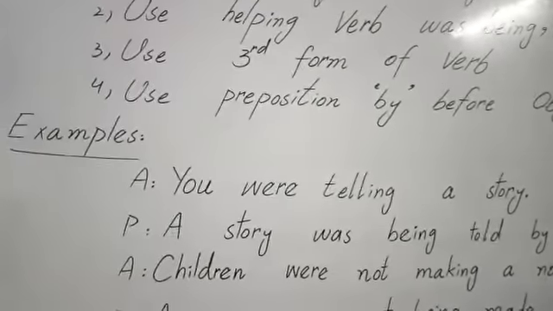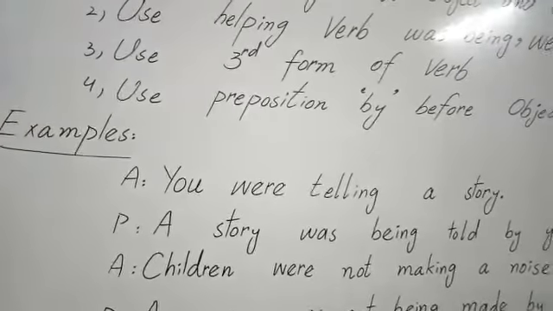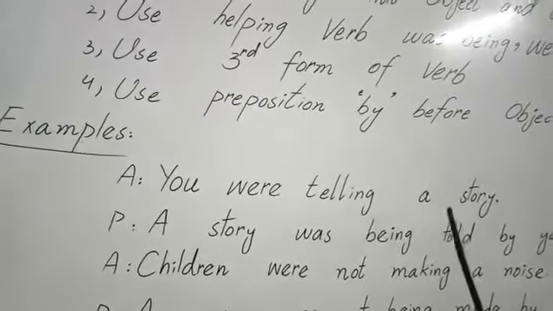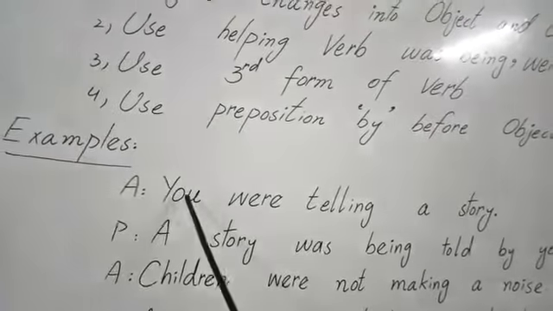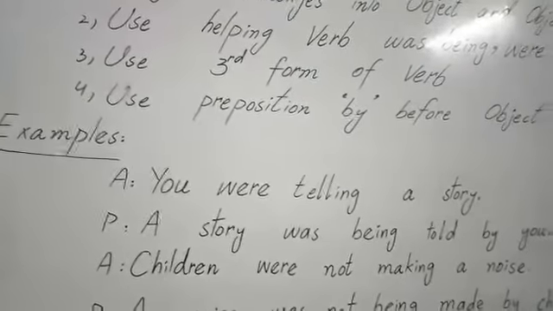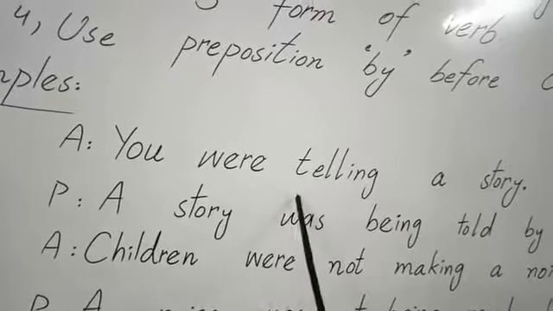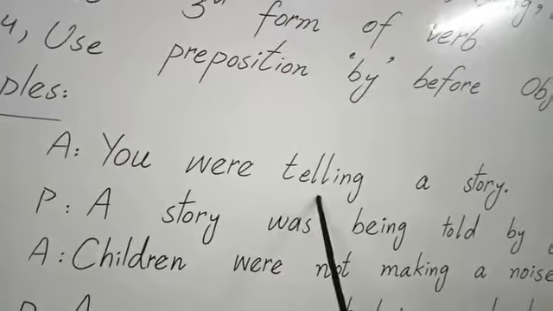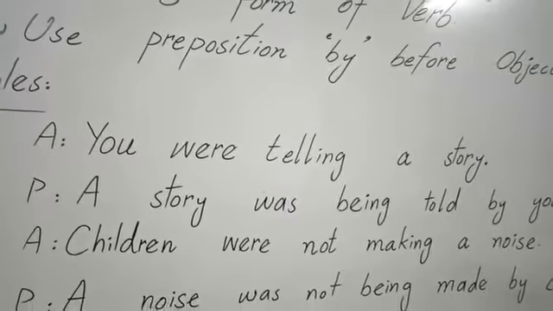Here are some examples from past continuous tense. First one is you were telling a story. It is an active tense of past continuous tense. You were telling a story. Here you is a subject, were is helping verb, telling. Here tell is first form of verb and ing form makes this tense a continuous tense.